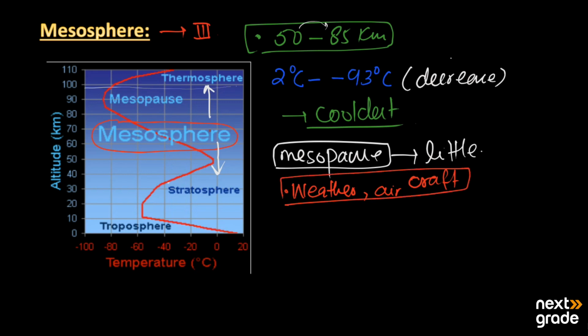Because they can't reach enough height, which is almost 50 kilometers above the earth's surface. Satellites that orbit around the mesosphere cannot directly measure the traits of that layer. They have to go over there.